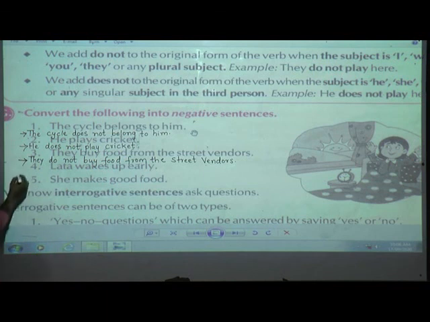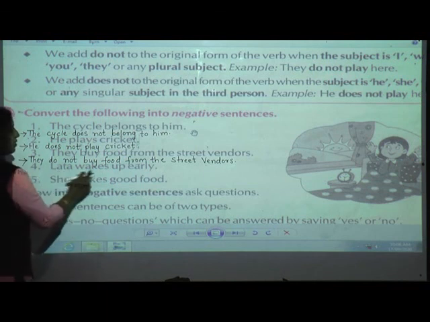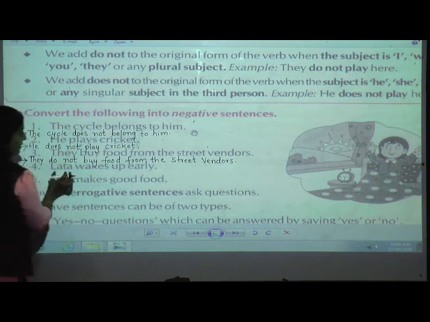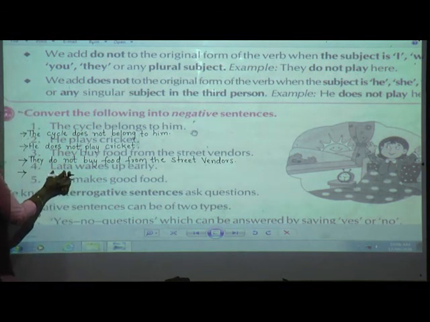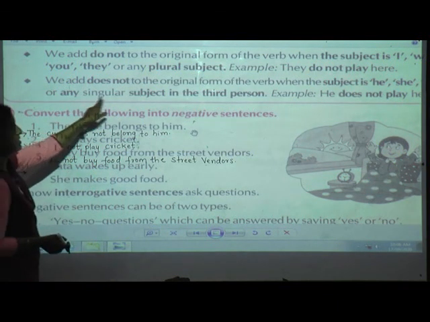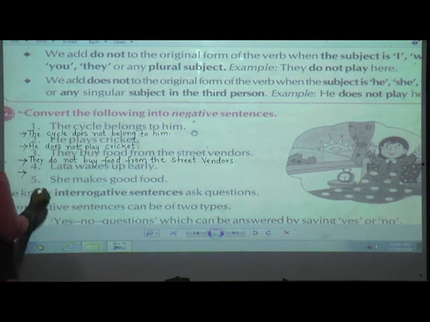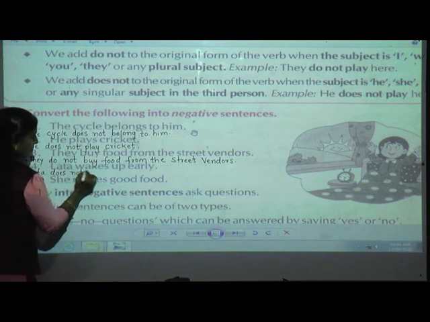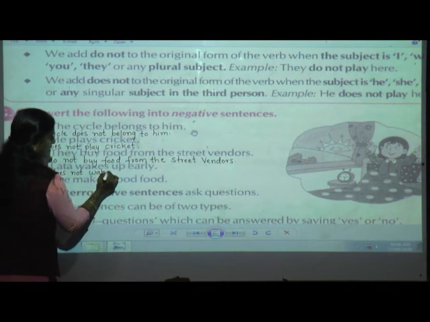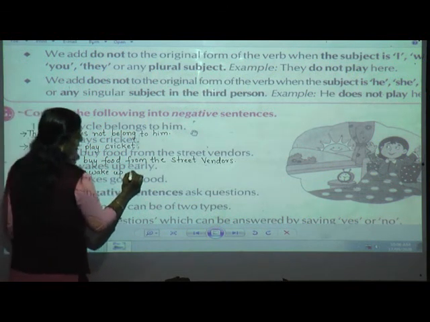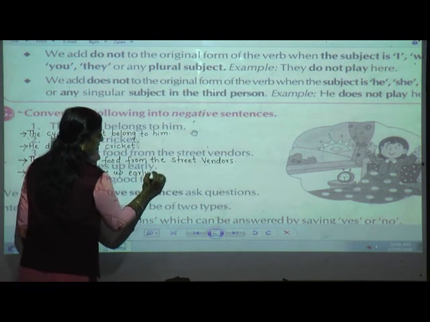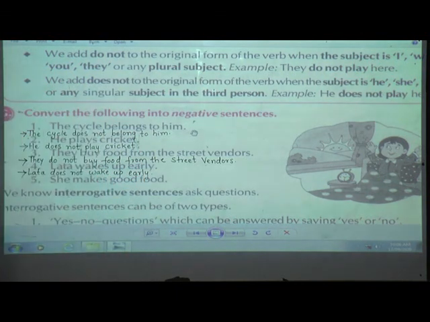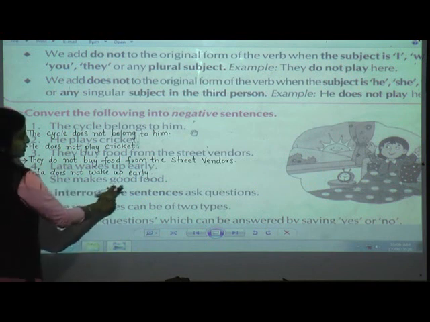Got it? Okay. Next, Lata wakes up early. Now here we can see Lata is a singular subject. So Lata, a singular subject, means what are we going to add? Does not. So Lata does not wake up early. Got it? Is it easy?